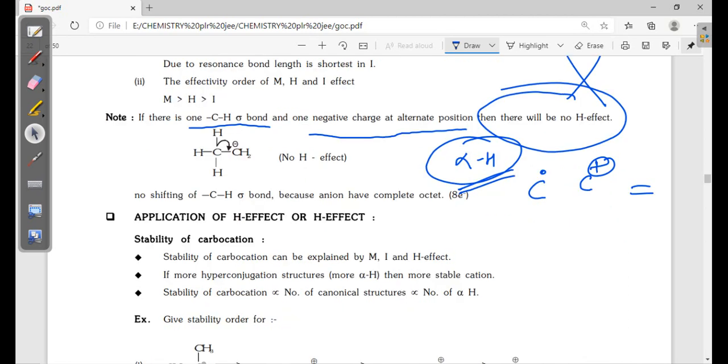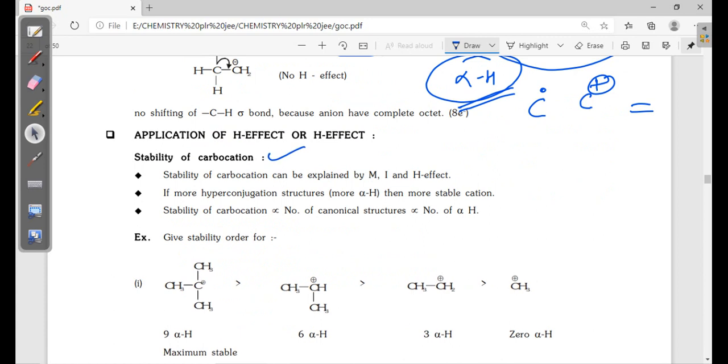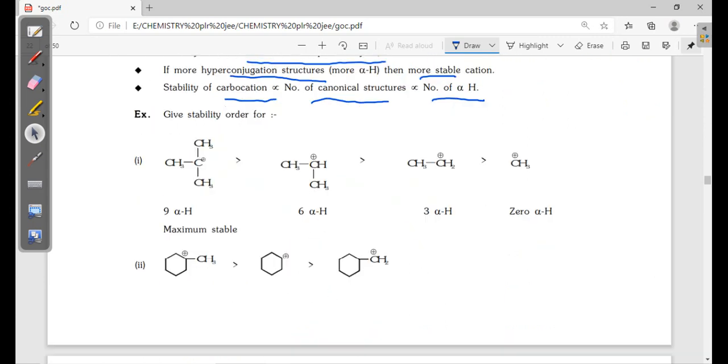Then, application of the hydrogen effect or hyperconjugation. Stability of carbocation. Stability of carbocation can be explained by mesomeric, inductive, as well as hyperconjugation. If more hyperconjugation structures are there, it is more stable. Stability of carbocation is directly proportional to the number of canonical structures, the number of alpha hydrogens. See here, total 9: 3 hydrogens, 3 hydrogens, 3 hydrogens. Total 9 hyperconjugations are there. These are all alpha positions.